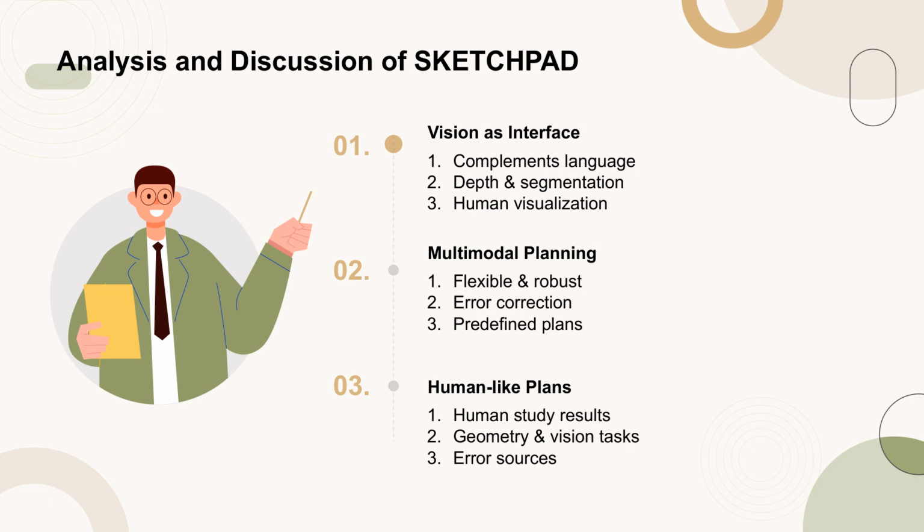This capability enables the LM to potentially identify and correct errors, such as those in object detection, which prior methods cannot do. Thirdly, the plans generated by multimodal LMs in Sketchpad are similar to human plans, suggesting a benefit from the underlying LMs having been pre-trained on data with similar reasoning patterns. A human study conducted on geometry and vision tasks supports this, showing high agreement between human and LM plans, with most errors attributed to vision specialists and simple visual question answering rather than planning.